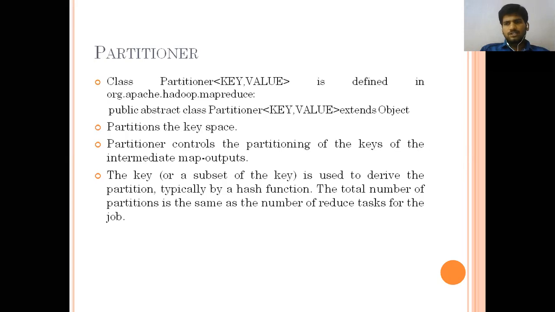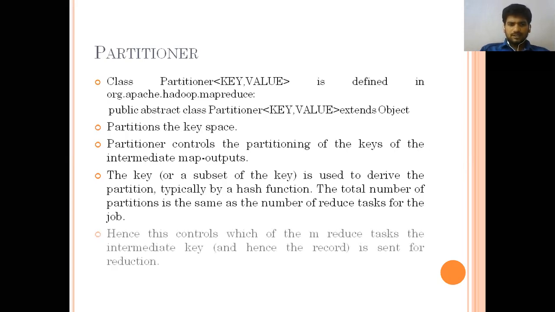Maybe with the implementation of a linked list or a stack also, we saw what the hash function and hash keys are. The number of partitions is the same as the number of reducer tasks for the job. Hence this controls which reduce task the intermediate key is sent to for reduction.